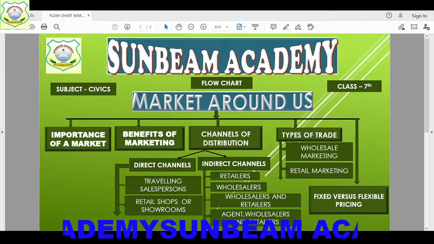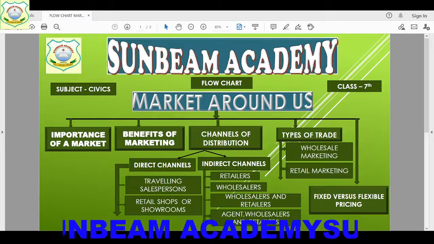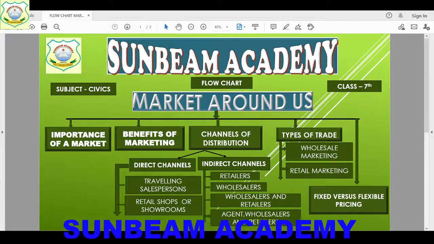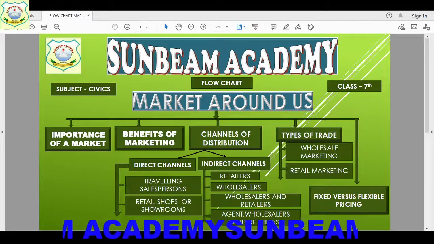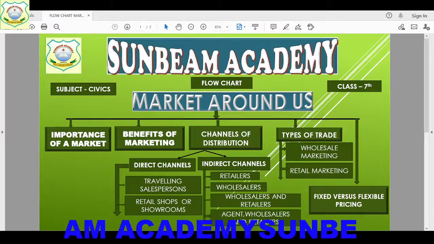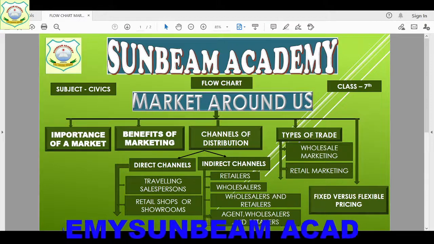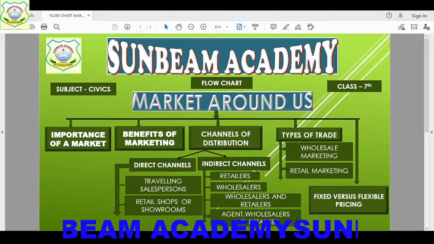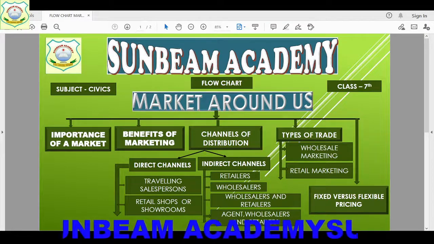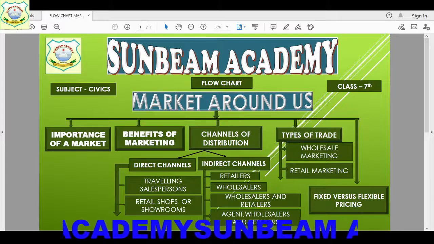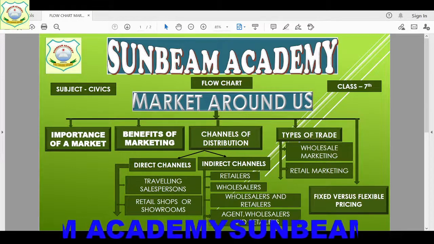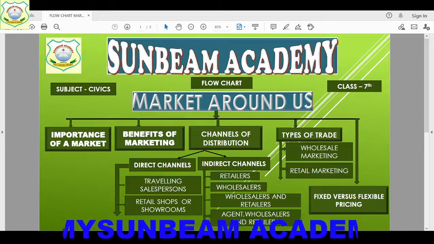Now come to types of trade. So children, we have seen that buying and selling of goods within a country is called internal trade, or domestic trade. That means trade within a country is called internal trade. And if we trade with another country, that is called international trade, right? But mostly we will discuss only domestic trade, right children?